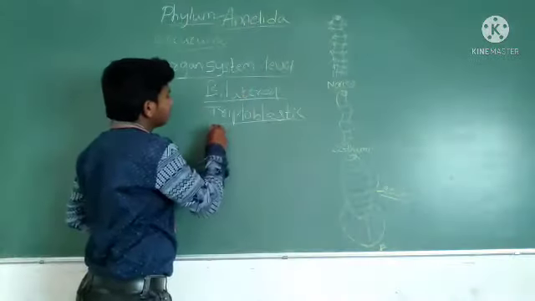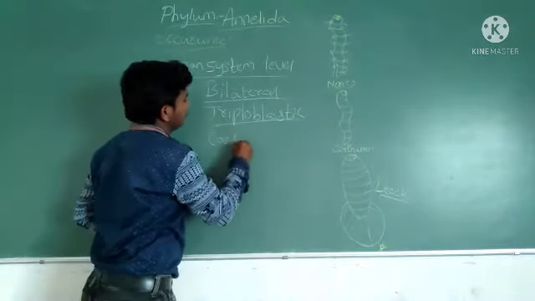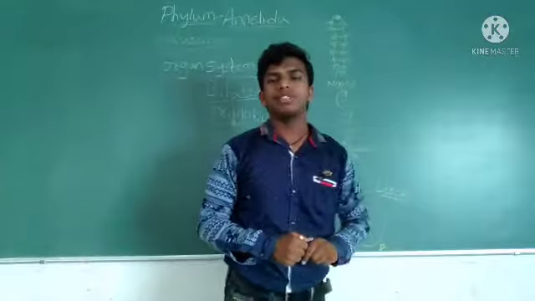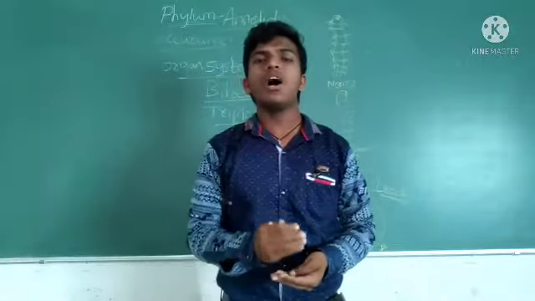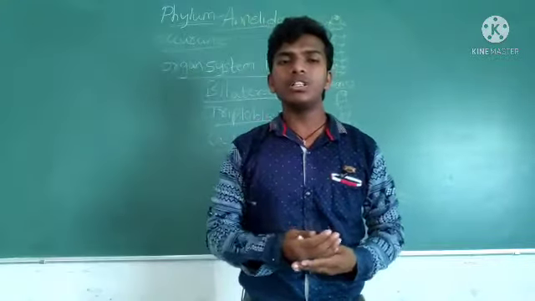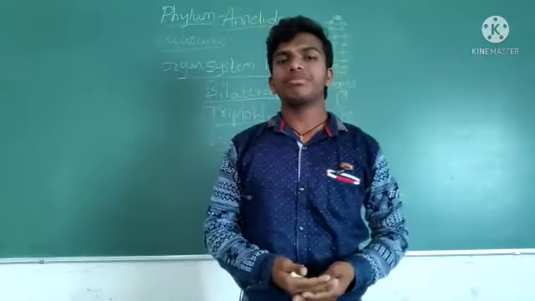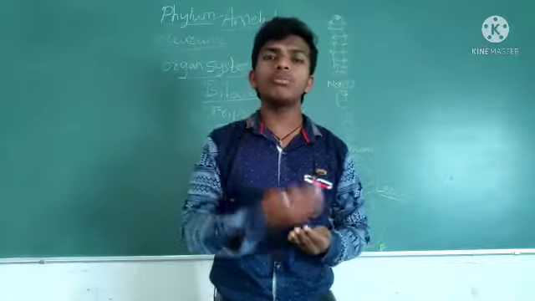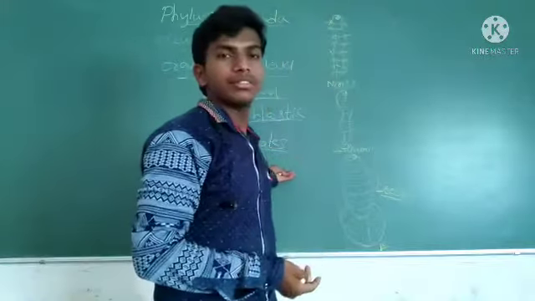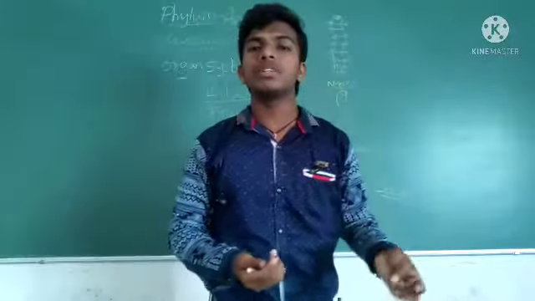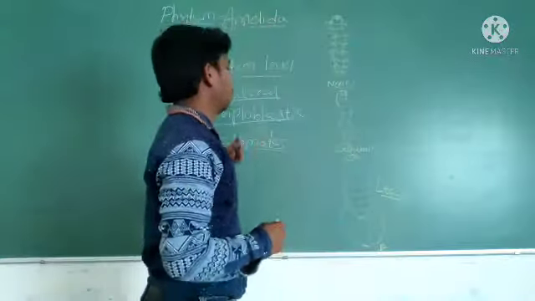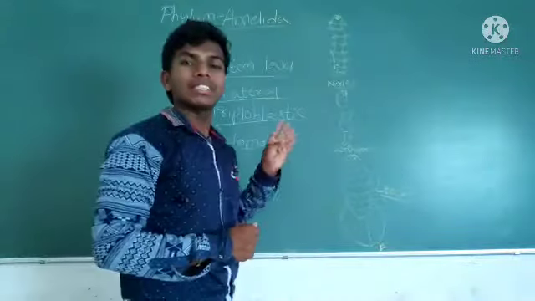Next, these are coelomates. Coelomates means body cavity. They have a true body cavity, and that coelom is lined by the mesoderm. Coelomates possess the body cavity. If there is no body cavity, they are acoelomates. These are our basic terms.